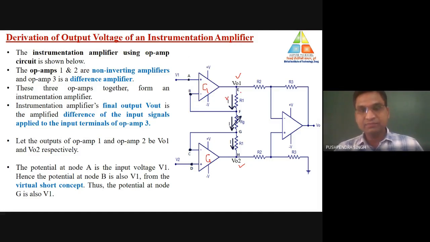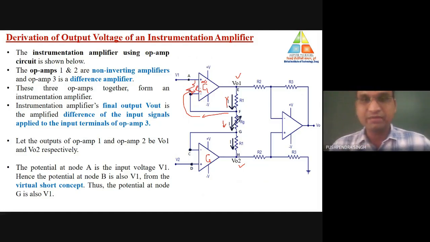Why I? Let's suppose with the help of the output voltage of comparator number 1, the total current drawn is I. This is the path of the current I. This current can move either in this direction or in this direction. But this is the input terminal of comparator number 1, and as we know, the input resistance Ri of the operational amplifier is infinite in the ideal condition. So if the resistance value is infinite, no current will flow in this particular direction.